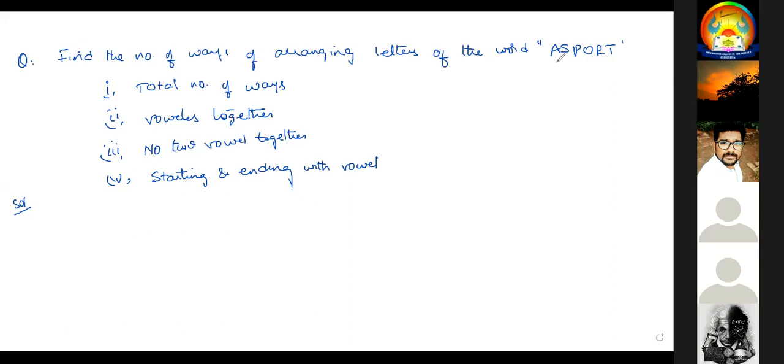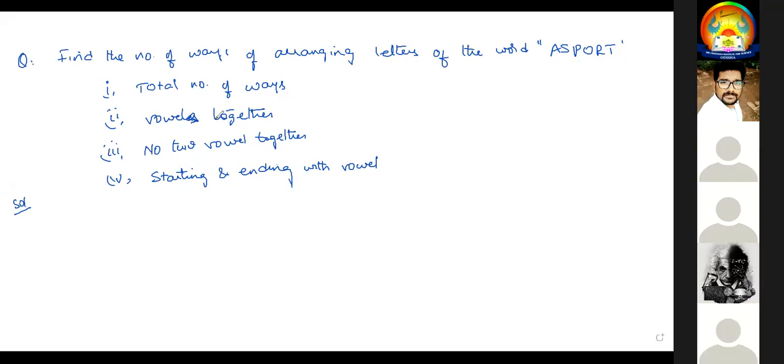Second one, 2 factorial into 6 factorial. Complete it first. Afterwards, I'll explain. ASPORT is the spelling. Sir, third one, 5 factorial into 4 factorial. Do it, I'll check it.